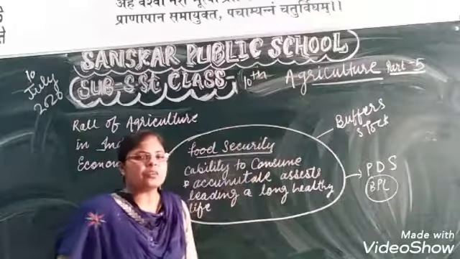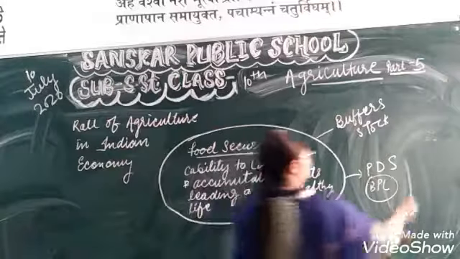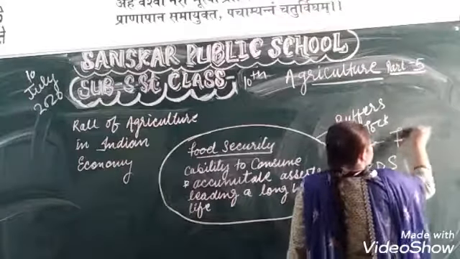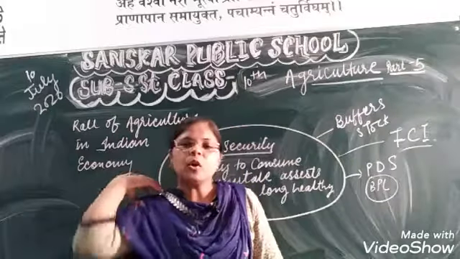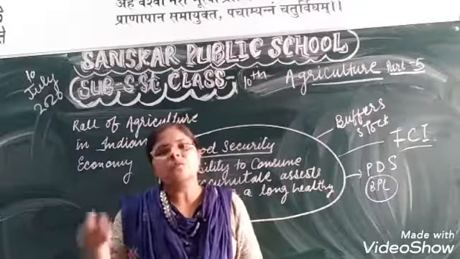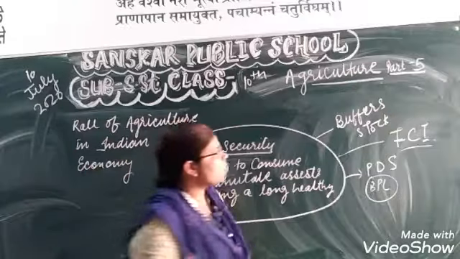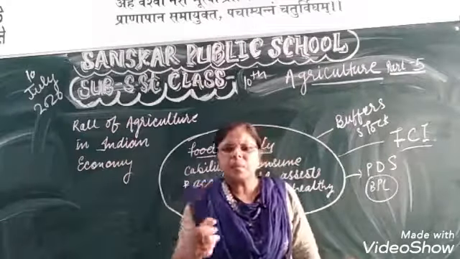First of all, before that we should know about the FCI. What is the FCI? That is the Food Corporation of India. This Food Corporation of India is responsible for purchasing grains from the farmer. First of all, they purchase the food from the farmer at a cheap rate.